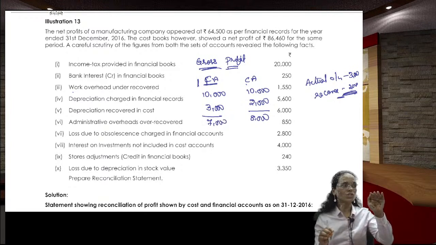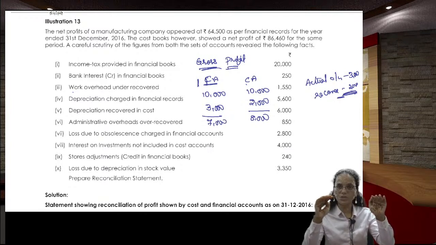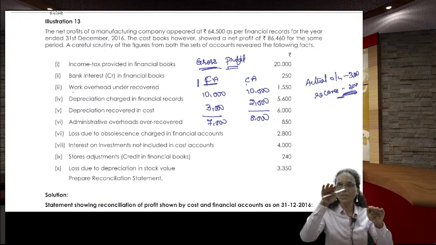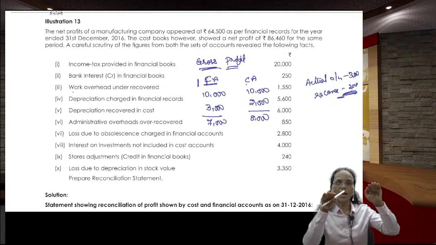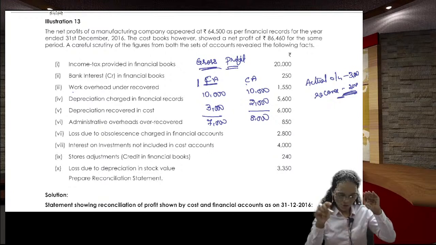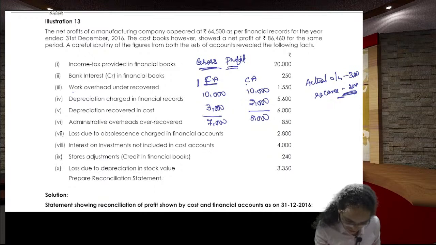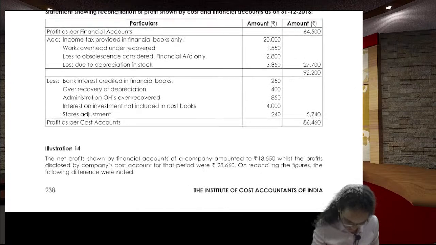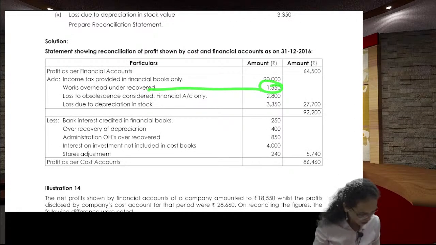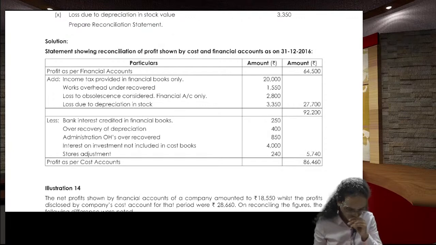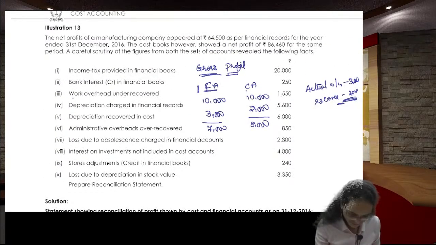You are starting with the financial, you cannot go to the cost. So when financial profit is here, cost profit is here. So what you need to do? You need to add back the under recovered portion to the financial accounts. See, you need to add back. What is the under recovered amount? The under recovered amount is 1,550. You need to add back this one, 1,550. I hope you are understanding. Right. Next thing.